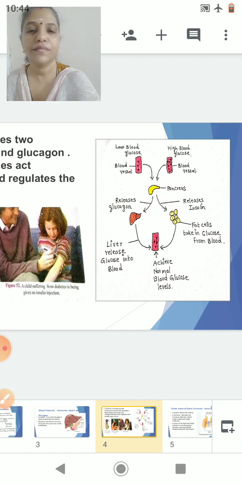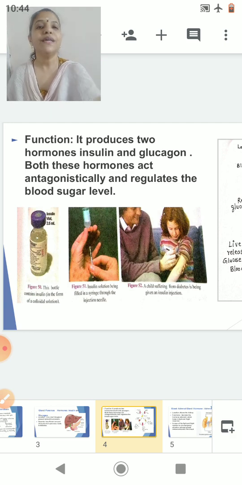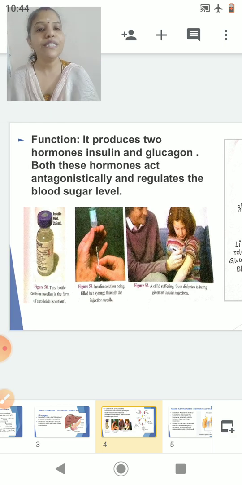Function of pancreas. It produces two hormones, insulin and glucagon. Both these hormones act antagonistically and regulate the blood sugar level. I hope all of you have understood how it acts antagonistically. That means it acts opposite to each other.